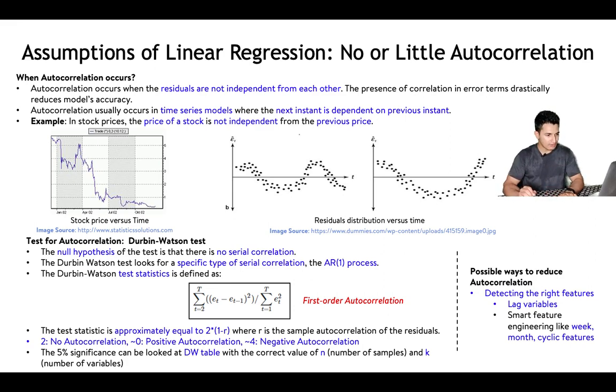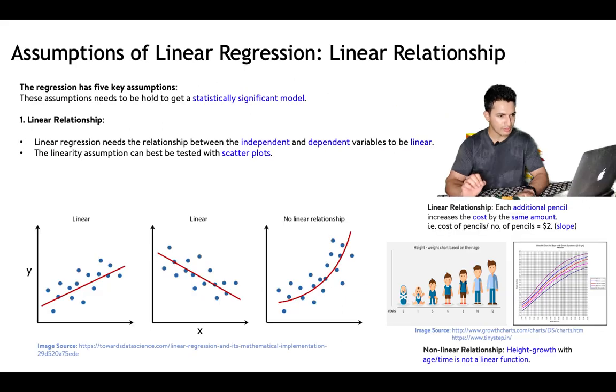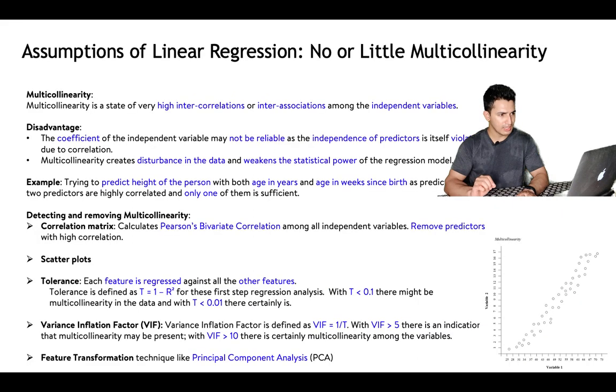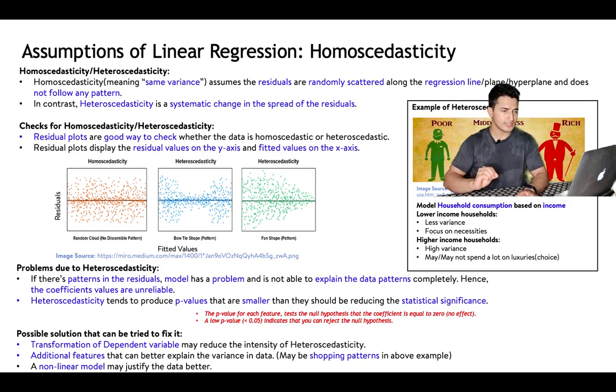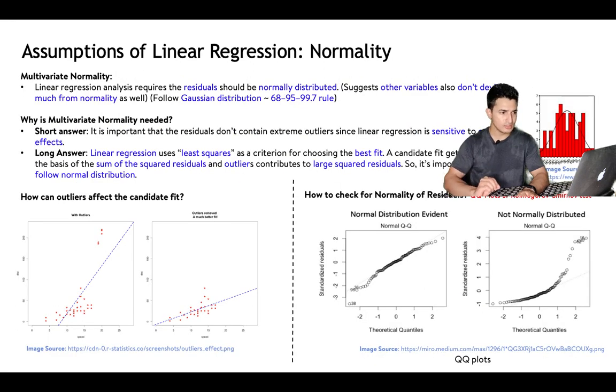So that's our assumptions of linear regression. Let's quickly go through them once again. Linear regression assumes there is a linear relationship between dependent and independent variable. There shouldn't be any multicollinearity, because if there is multicollinearity, the coefficient may not be significant, because the assumption is that the features need to be independent, and if they are not independent, the coefficient won't be significant. Next is homoscedasticity, which assumes the residuals are randomly scattered along the regression line. Next is normality, which assumes that the residuals are normally distributed so that there are no outliers which can impact the model and make it statistically insignificant.